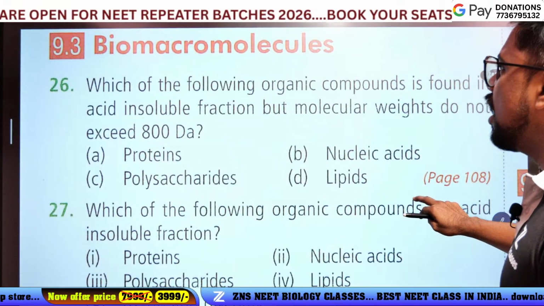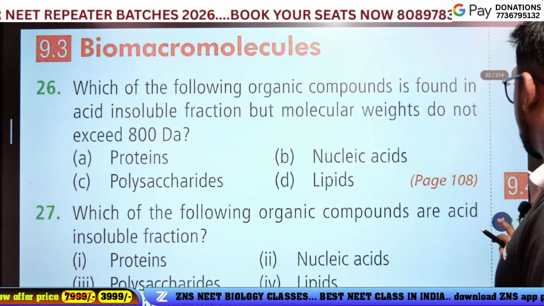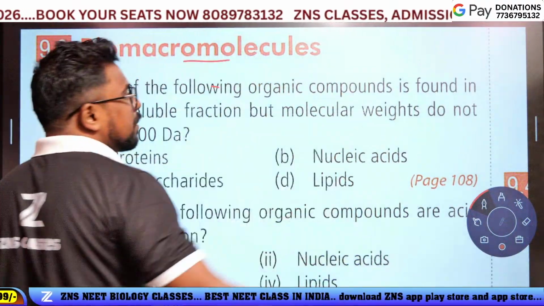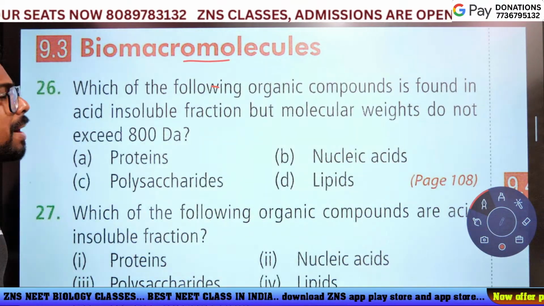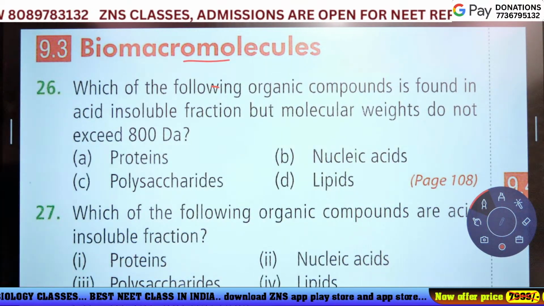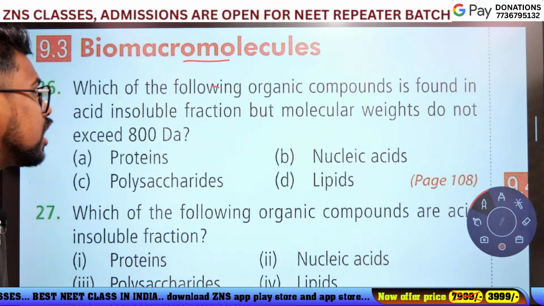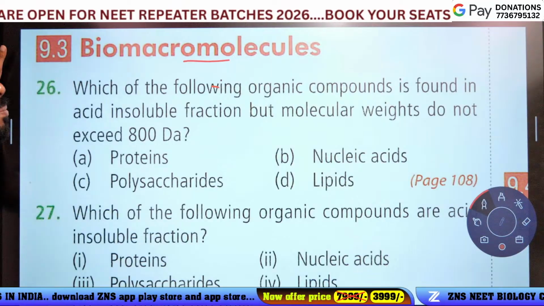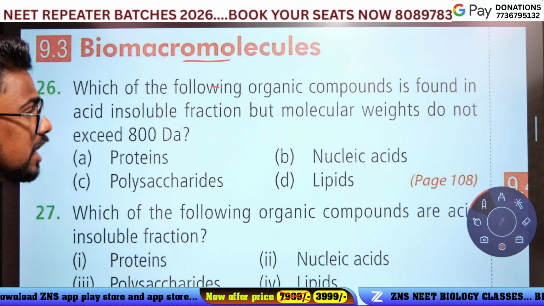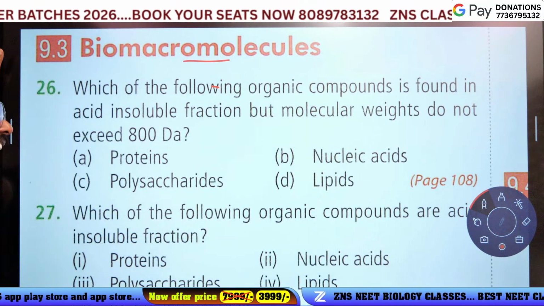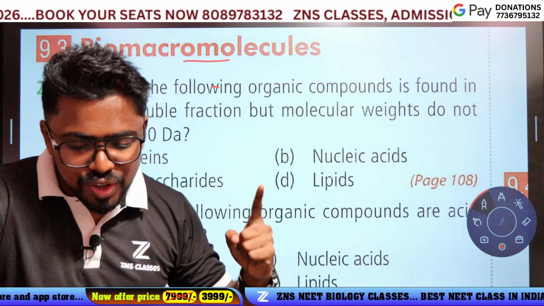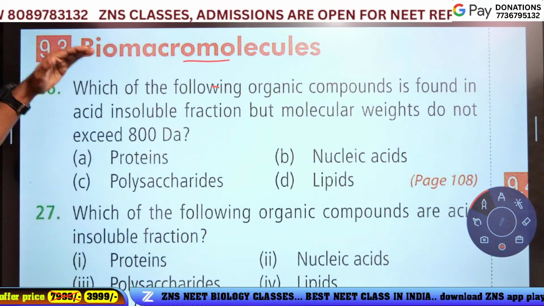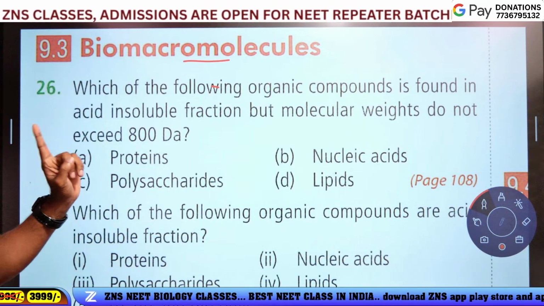The next section is biomolecules. Next topic, your NCERT, the biomolecules, the macromolecules section. Which of the following organic compound is found in acid insoluble fraction, but the molecular weight does not exceed 800 Dalton? It's a good question.